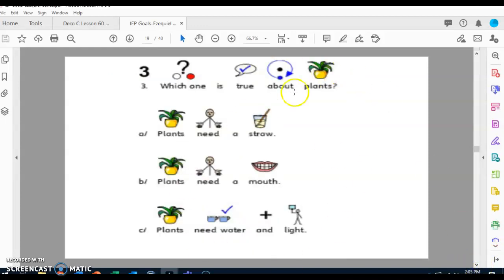Let's look at question number 3. Which one is true about plants? A, plants need a straw. Do plants need a straw, Ezekiel? No. B, plants need a mouth. Do plants need a mouth to eat? No. What about C? Plants need water and light? Yes, plants need water and light to grow.